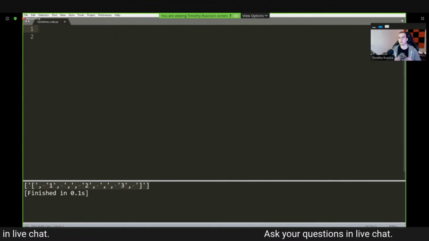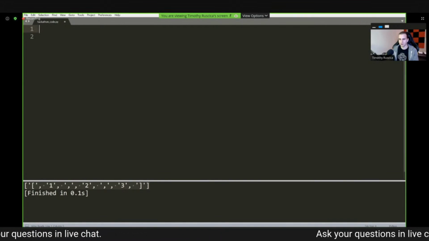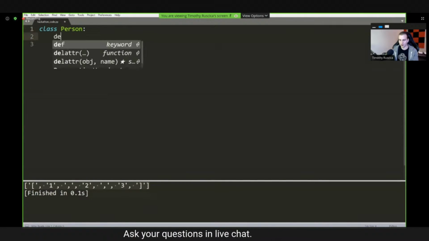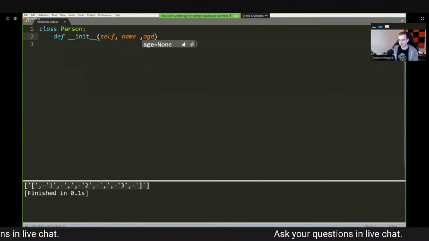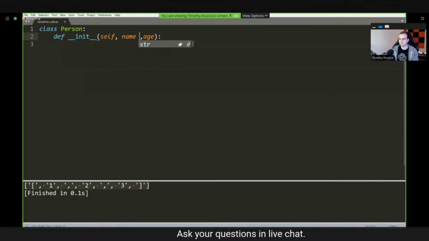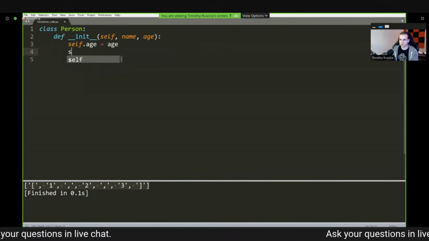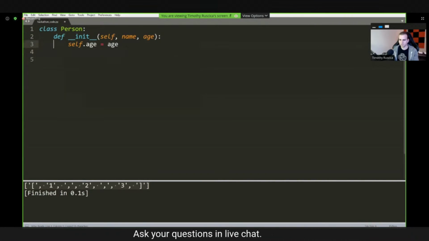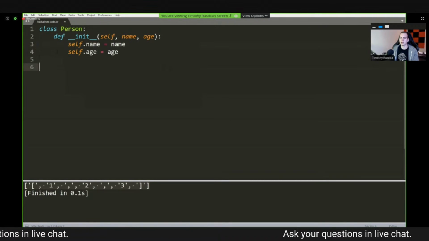So here comes the solution. This is OOP. So what I'm going to show you now is a class that will allow us to store an age and a name for all of our people. So I'm going to make a custom class. This is called Person. I'll get into the syntax after, but just follow along for right now. And what I'm going to do inside of here is just define a class that can keep track of the name and the age of a person. So this is what's called the constructor method. Inside of here, I'm going to say self.age equals age and self.name equals name. And just to keep it consistent, we will put the name up here. All right, so we have self.name equals name and self.age equals age.